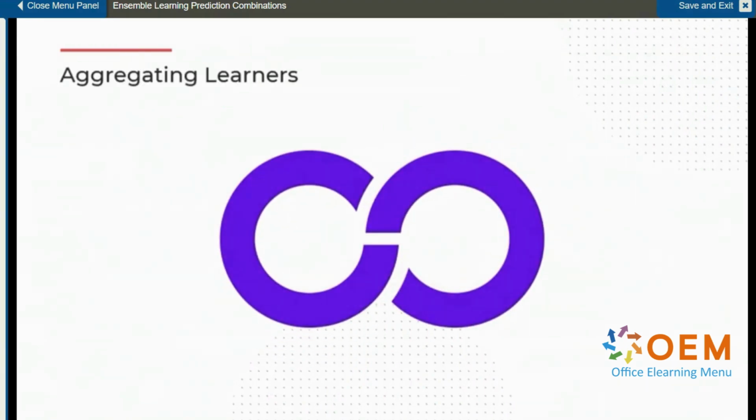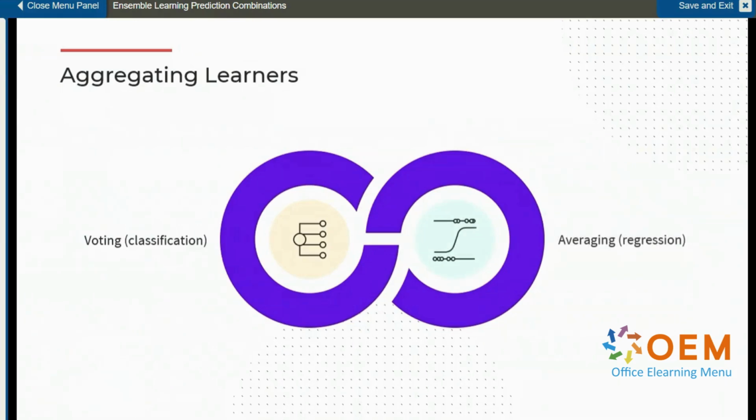Now, if you have a classification model, one way to aggregate learners is by voting. It's a simple yet powerful ensemble strategy. Each base model independently predicts a class, and the ensemble selects whichever class gets the most votes. If you just count the majority votes, that's hard voting. And if you average the predicted probabilities for each class or label, that's soft voting. I'll discuss that in more detail.